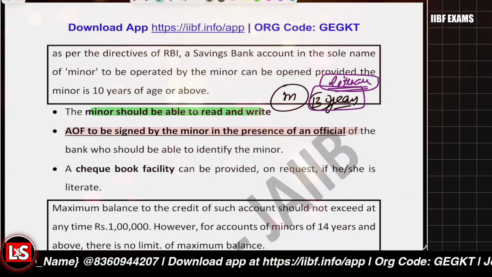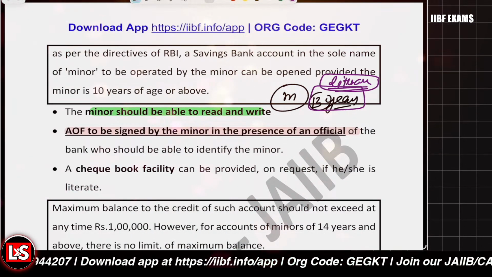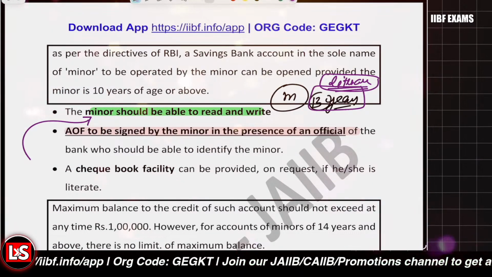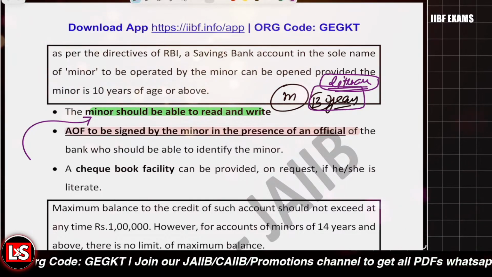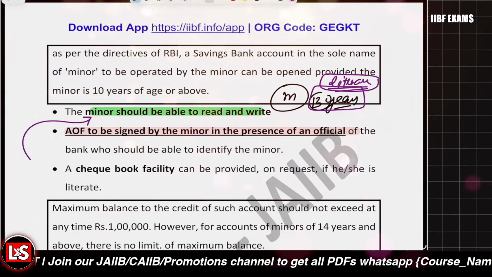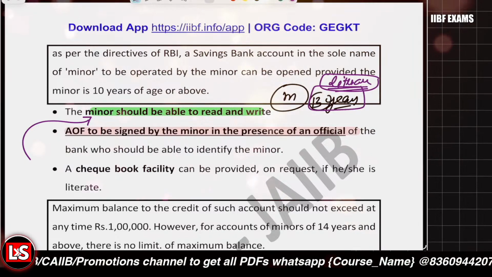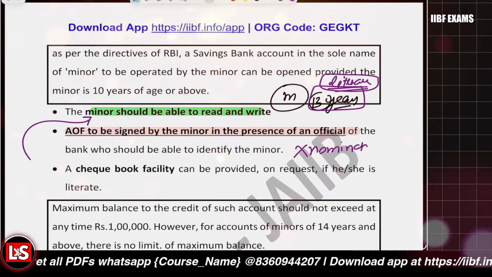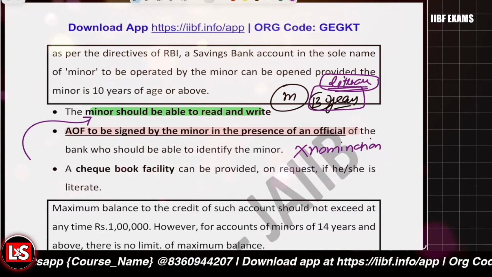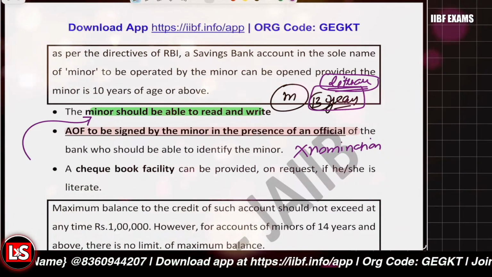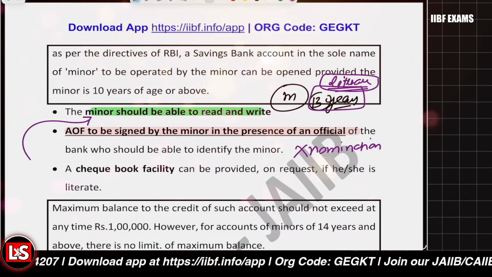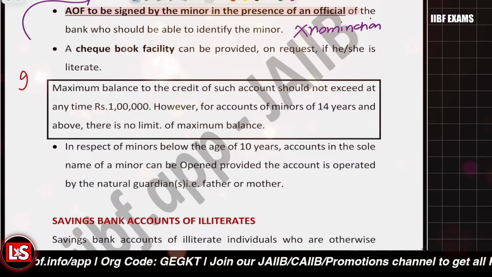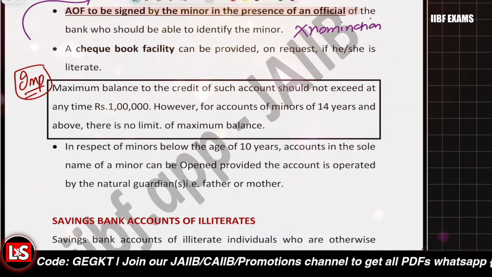But let me tell you, because the minor is not able to enter into a contract as such, it cannot bind the other person. So in case of the self-operated minor account, nomination cannot be done. The nomination facility won't be there in case of the self-operated account. But if it is a guardian operated account, then the nomination can be done on behalf of the guardian. And there is a special condition, and you might not be aware of it.